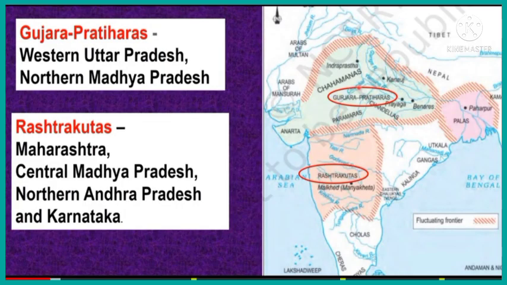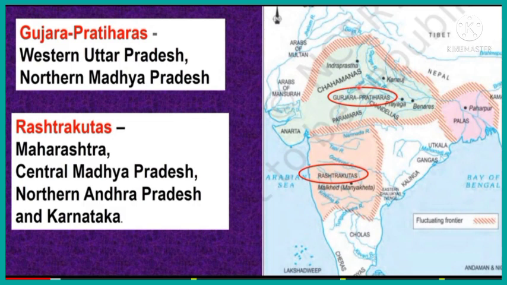So this map shows the major ruling dynasties in different parts of the subcontinent between the 7th and 12th centuries. In this period, 5 major dynasties existed in the Indian subcontinent. They are Gurjara Pratiharas, Rashtrakutas, Palas, Cholas and Chahamanas.